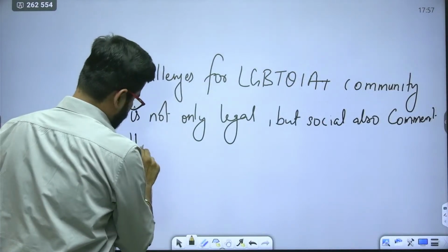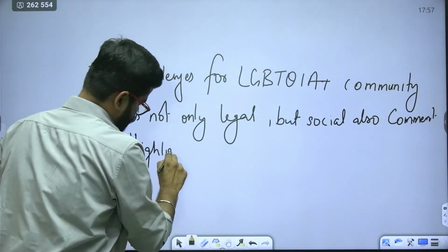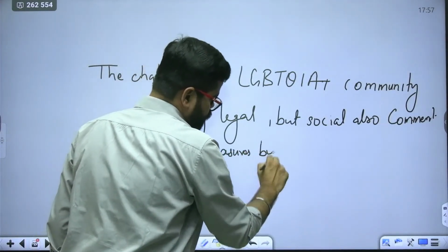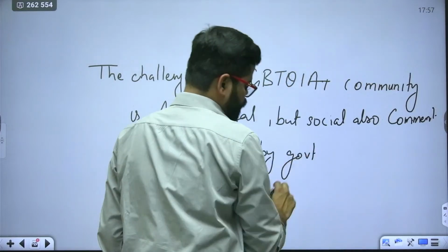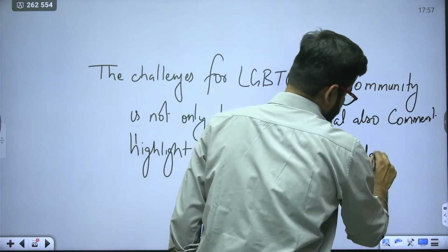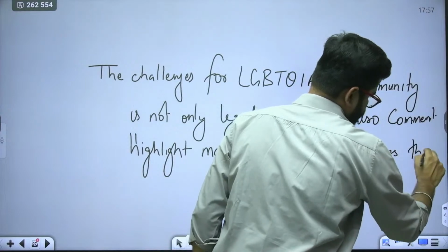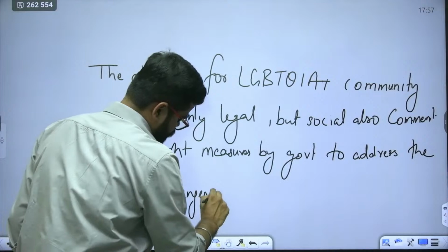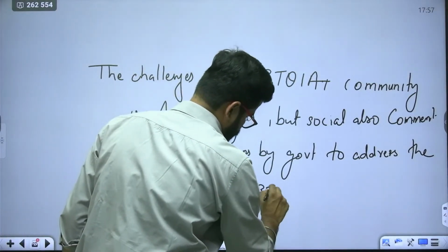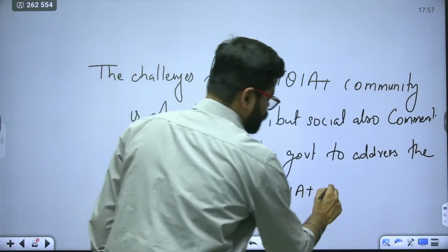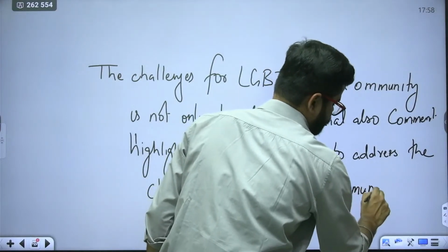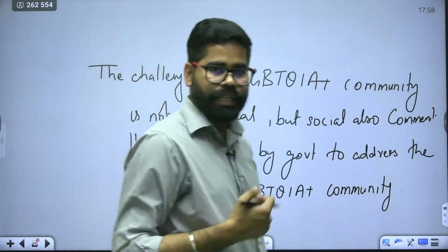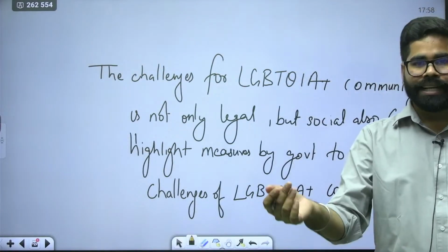Highlight measures by the government to address the challenges of the community. So you will have to read a little bit about what the other challenges are for the LGBTQ community, and the government has brought in some laws also.